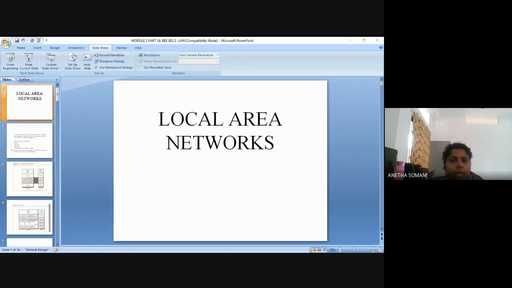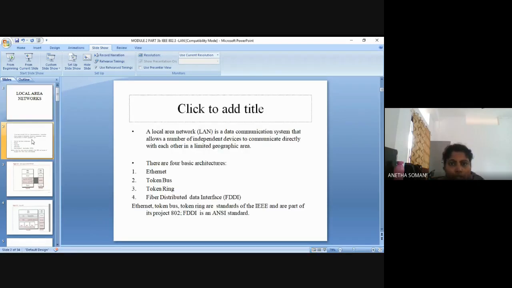Okay. Now, a local area network, you can also tell it as a data communication system that allows a number of independent devices to communicate directly with each other in a limited geographic area. I have told you many nodes or many stations are connected and all are independent of each other.